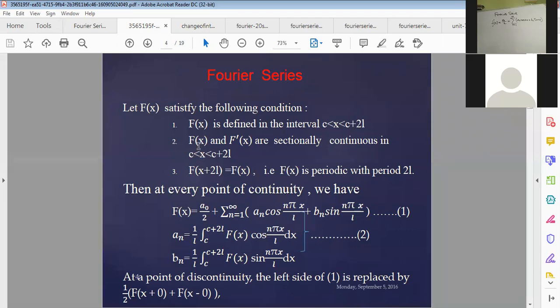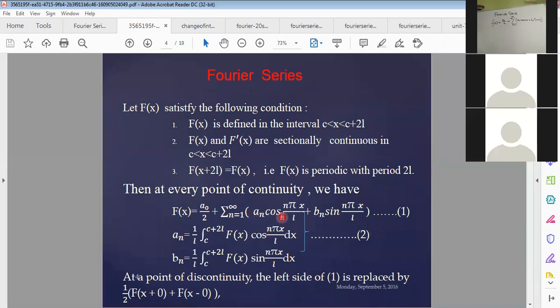Sectionally means we can divide the whole interval into many parts, and each part will be continuous. And it must be a periodic function, that means f of x plus 2l equals f of x. That is, f of x must be periodic with period 2l. This may be 2 pi also. In that case, at every point of continuity we have the series f of x equals a naught by 2 plus summation n equals 1 to infinity of a n cos n pi x by l plus b n sin n pi x by l.